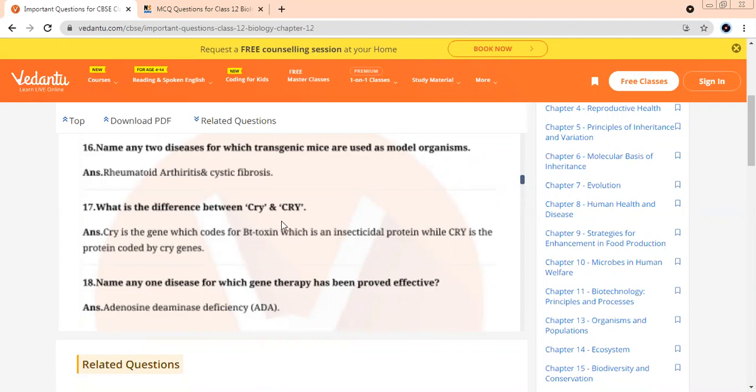Very important question. Please read the answer. cry is a gene which codes for Bt toxin. We know about this. And it's an insecticidal protein. It goes inside the gut and then it kills because the medium is alkaline. Very good. Excellent, children. And capital Cry is a protein which is coded by cry genes. See the difference between them. cry is the gene and the protein which it makes is capital Cry. So do it again. cry is a gene which codes for Bt toxin. It's an insecticidal protein. And Cry is the protein coded by this gene.